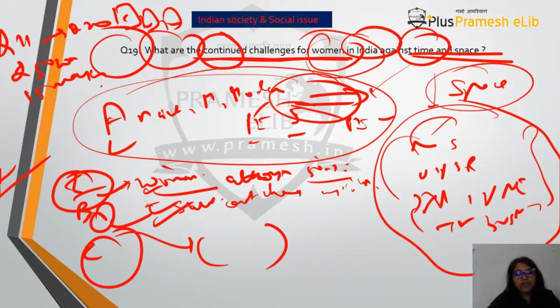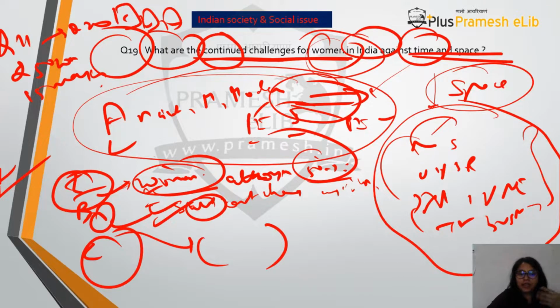Or you can also write that how women constitute 50%, but they have faced challenges in social, economic, political, educational fields, and they are starting from the past till the present. So in both time and space. So either you can expand what is written here, or you can just write one line.